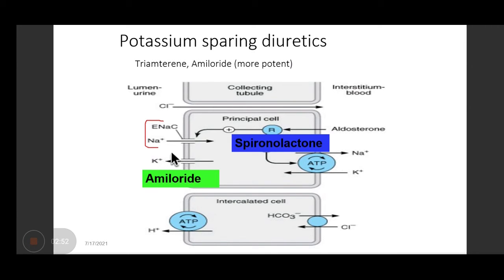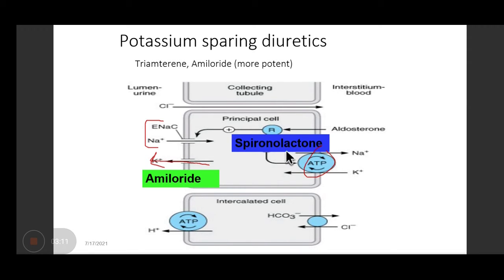As a result, the entry of sodium is not possible and this exchange won't take place, the potassium won't move out. So that will lead to decreased incidence of hypokalemia. Rather, they will spare the potassium. So that's why they are called potassium sparing.